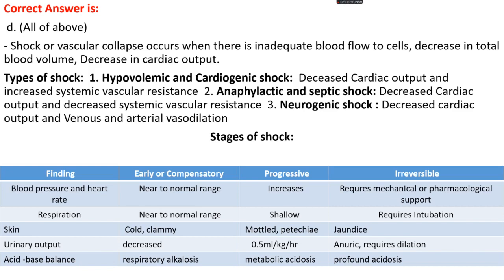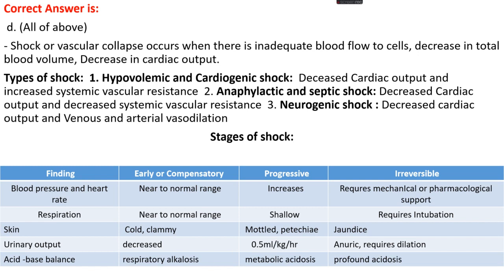Let's see the stages of shock. There are three stages of shock. First is the early or compensatory stage, second is the progressive stage, and third is the irreversible stage. Blood pressure and heart rate are near the normal range in the early compensatory stage. In the progressive stage, heart rate and blood pressure increase, and the irreversible stage requires mechanical and pharmacological support. Respiration is near normal in the early compensatory stage, becomes shallow in the progressive stage, and requires intubation in the irreversible stage.